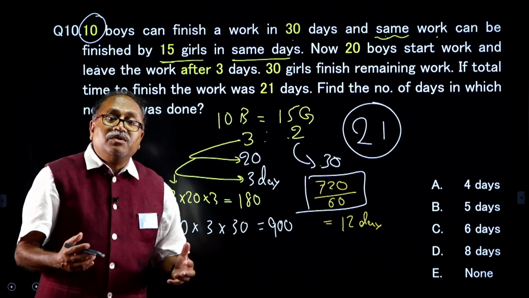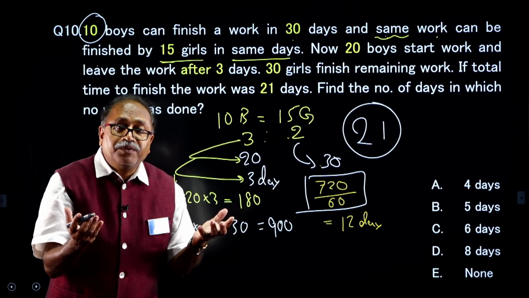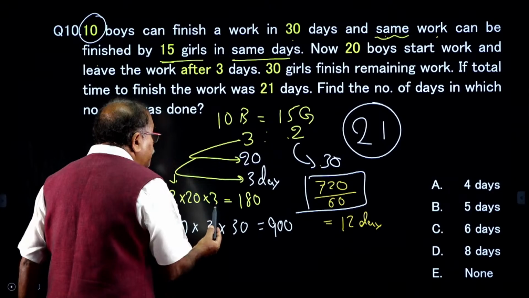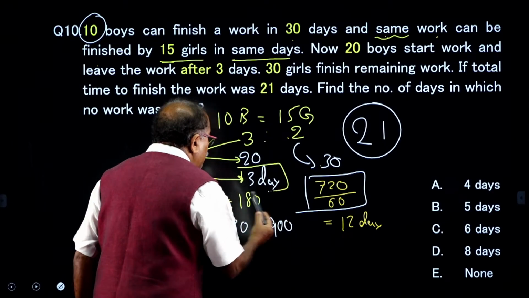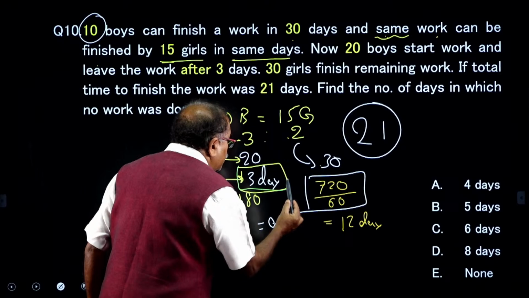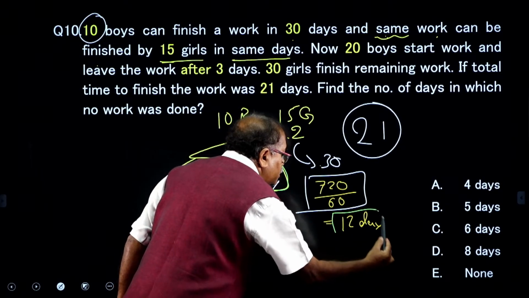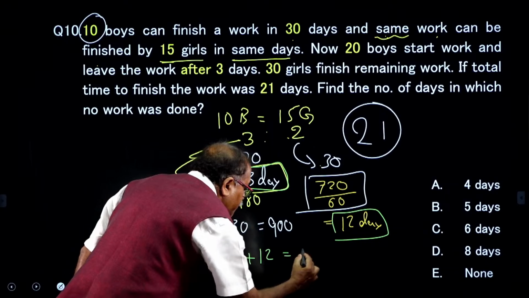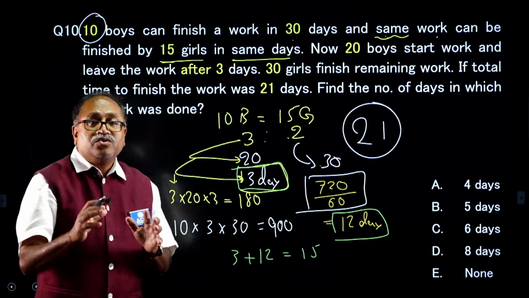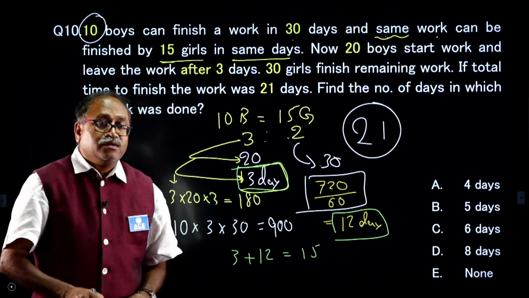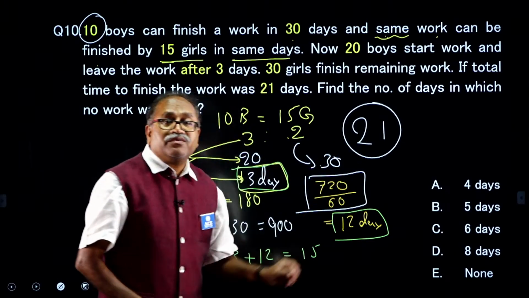What is the total number of days to complete the work? Here it is 3 days and here it is 12 days. That is 3 plus 12, 15 days they worked, but the work is completed in 21 days.